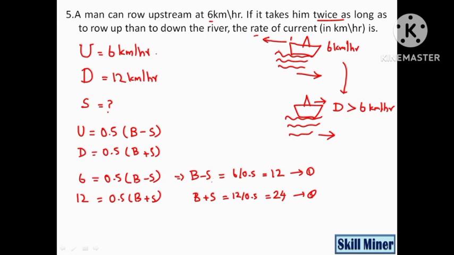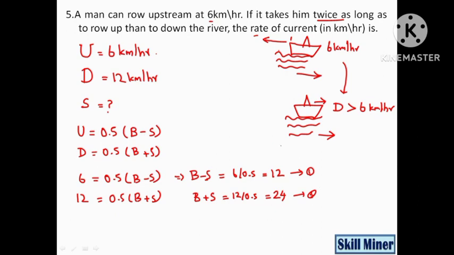So we need to find the value of S, so I'm solving these equations.